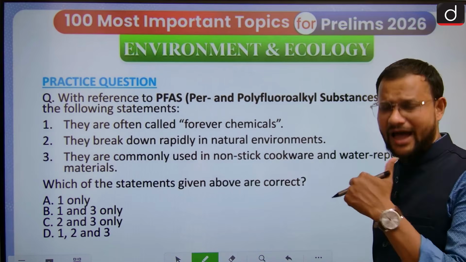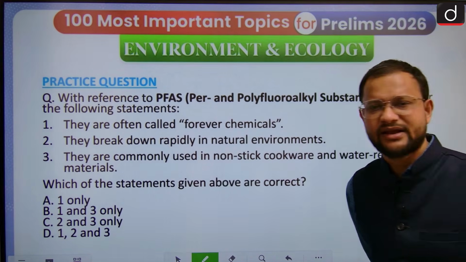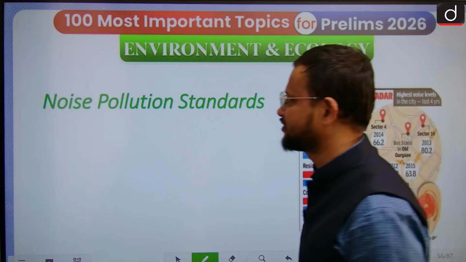Now a practice question. You are supposed to answer this simple and easy question in the comment. We will be discussing it in the next session.